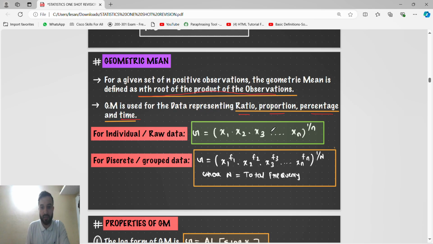So if there are 5 observations, n is 5, so 1 by 5. Okay, like that. Discrete means grouped. For grouped data, it is x1 power its frequency into x2 power its frequency into x3 power its frequency, like that, to the power 1 by capital N, the total frequency. So this too is important.